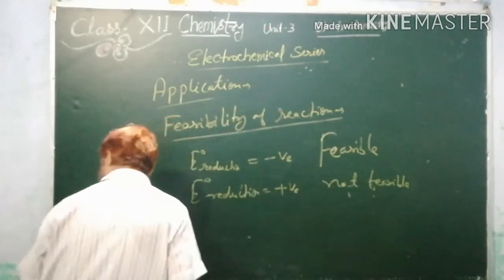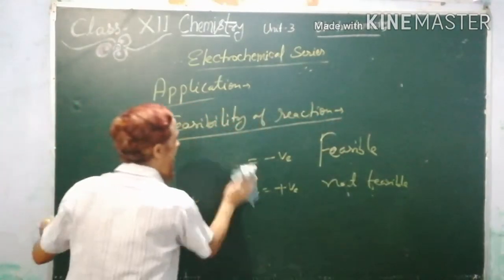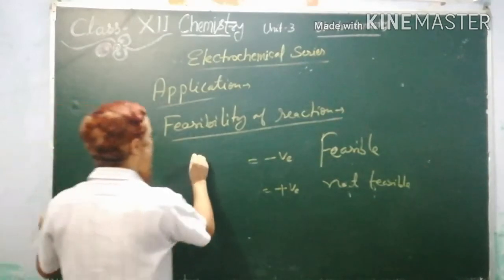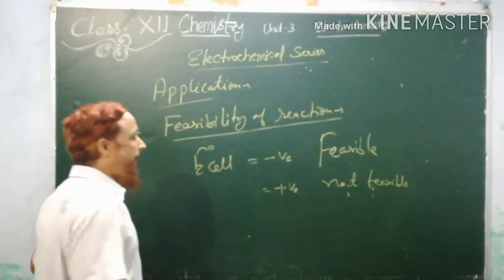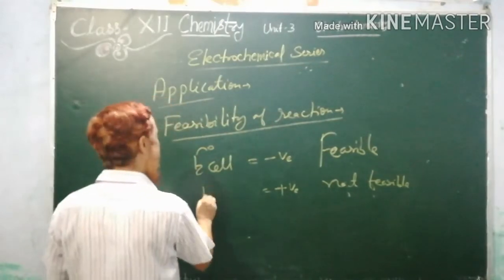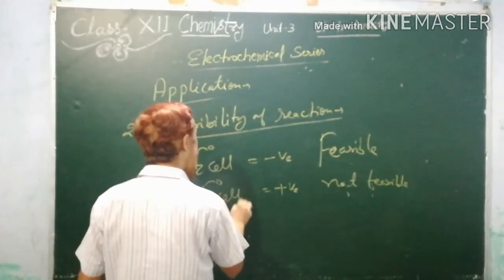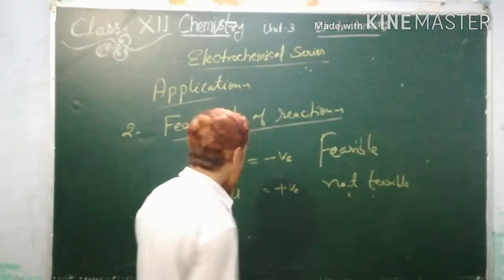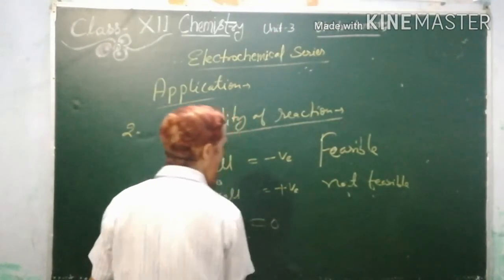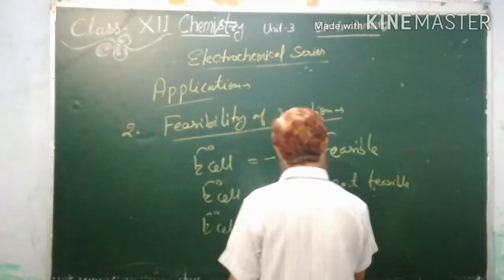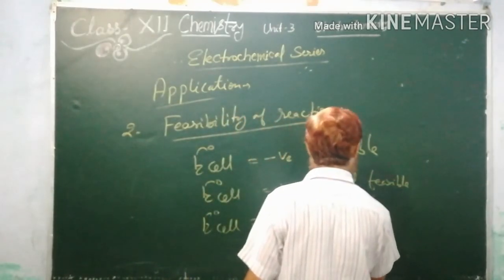Actually, this is not E naught reduction, it is about the cell. If E naught cell is negative, then the reaction will be feasible, and if E naught cell is positive, then it will not be feasible. And if E naught cell comes equal to 0, it means the reaction is in equilibrium.